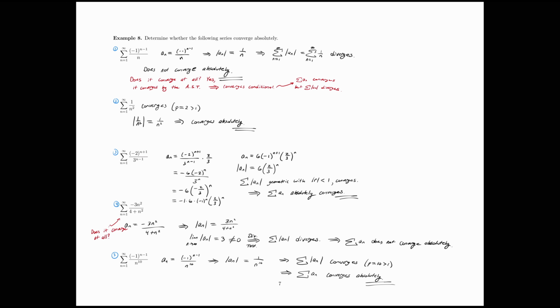Does this series converge? The answer is no. Why? Well, for the same reason that we used to show that the series of the absolute values diverge. It's the same exact thing. The limit as n goes to infinity of negative 3n squared over 4 plus n squared equals negative 3, which is not 0. So by the divergence test, this series diverges. So the series just diverges.